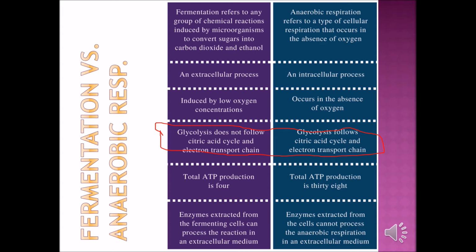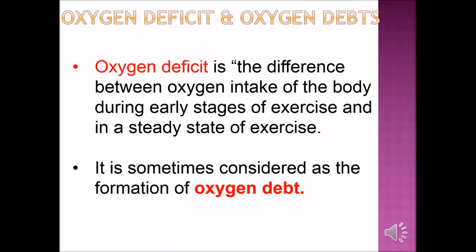The main part is that during vigorous exercise, the muscle has to work harder to provide you with the movement. When that happens, the amount of oxygen that is inhaled is not enough. So during the early stage of the exercise, the body has to supply more and more oxygen, but the amount that is supplied is not enough. So the condition is called the oxygen deficit. Since you have a deficit, you will form the debt.